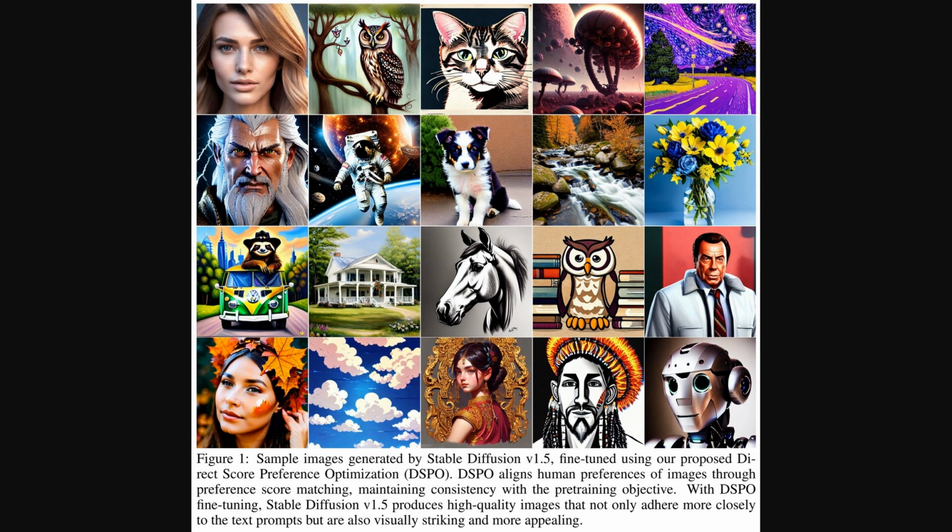Fine-tuning, in this context, means taking an already trained AI and tweaking it to get better at a specific job. Here, it's about making images people prefer. The claim is these images not only stick closer to the text prompts, the descriptions given to the AI, but are also just more visually appealing thanks to direct score preference optimization.